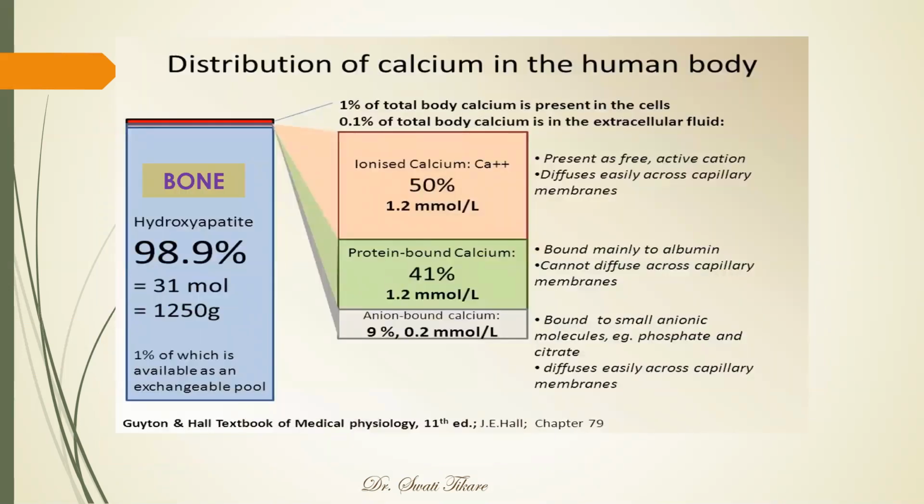Let's see those details. One more pictorial diagram to show that if this whole length is calcium, this whole 1 kg of calcium, then up to this point is 99%, literally 98.9%, in the bone as hydroxyapatite. Whereas 1% of total body calcium is present in the cells, and 0.1% is present in extracellular fluid. In the next diagram, we will see all these details, that is, how this 0.1% of total body calcium, or 1 gram, is divided.